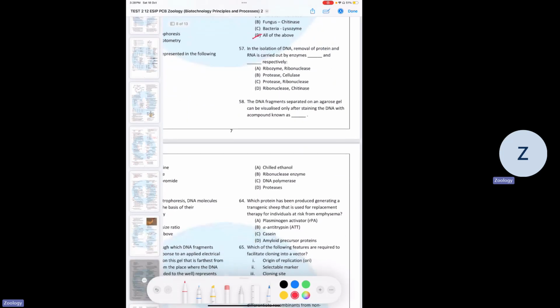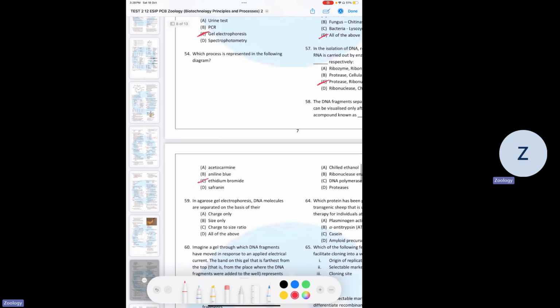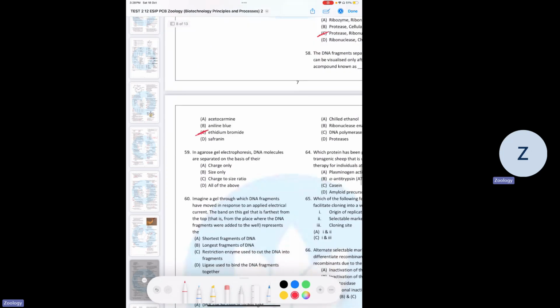In the isolation of DNA, removal of protein and RNA is carried out by dash and dash enzymes. So proteins are digested by proteases, and nucleic acid, which is RNA, is digested by ribonuclease. 58, DNA fragments can be separated on agarose gel after staining with what? So ethidium bromide is the stain. It gives bright orange color under the UV rays.